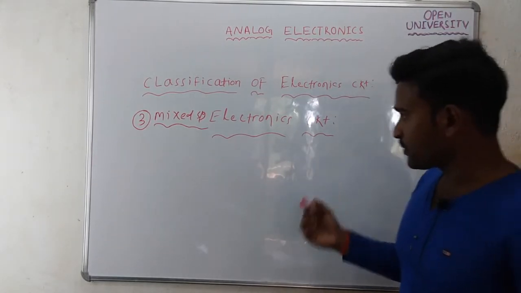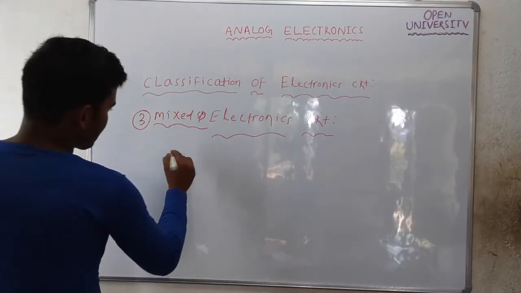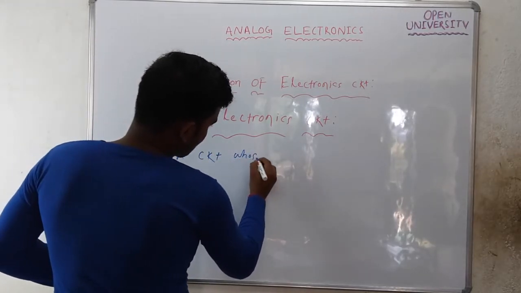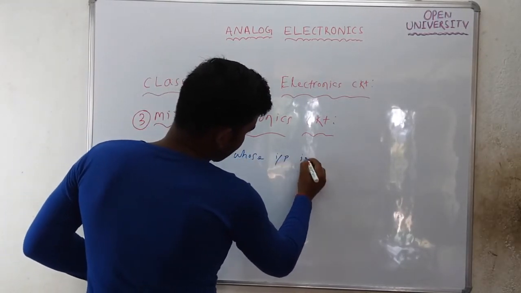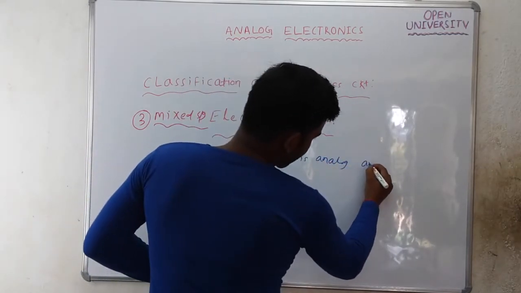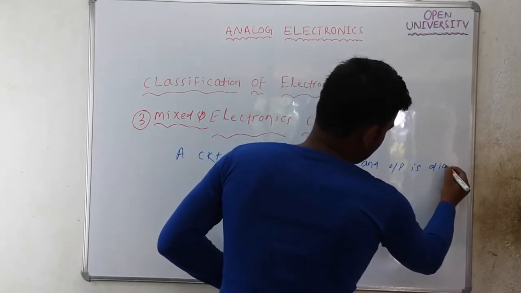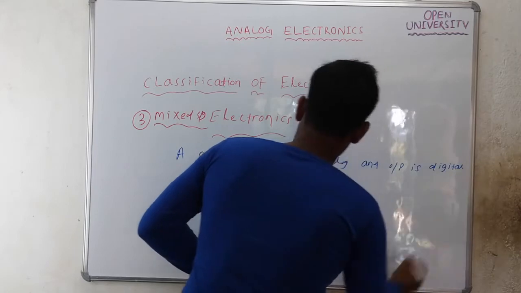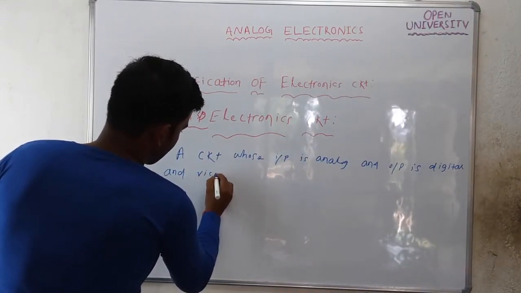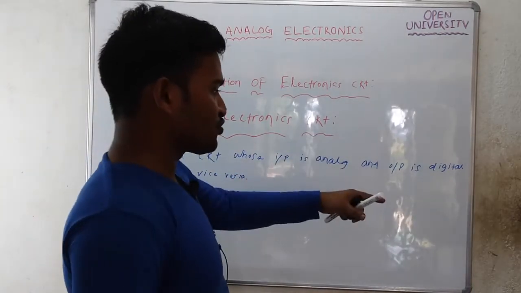So the definition of a mixed signal electronic circuit is a circuit whose input is analog and output is digital, and vice versa. Means if input is digital, output should be analog.